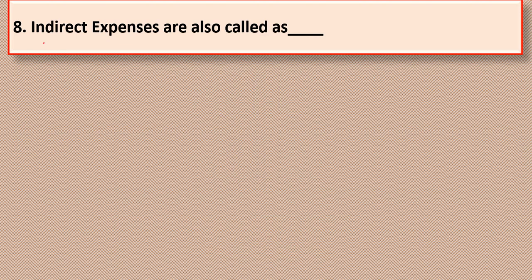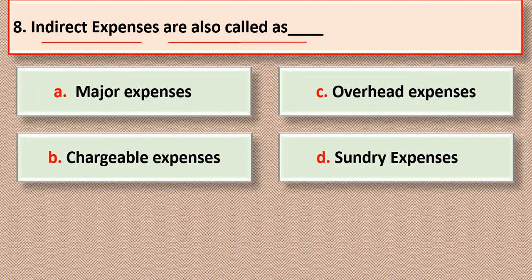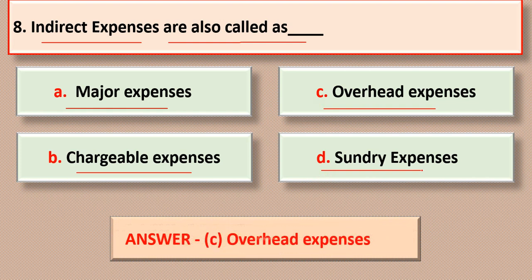Next question. Indirect expenses are also called as. Options are as follows: option A, major expenses; option B, chargeable expenses; option C, overhead expenses; option D, sundry expenses. The correct answer is option C, overhead expenses. So indirect expenses are also called as overhead expenses.